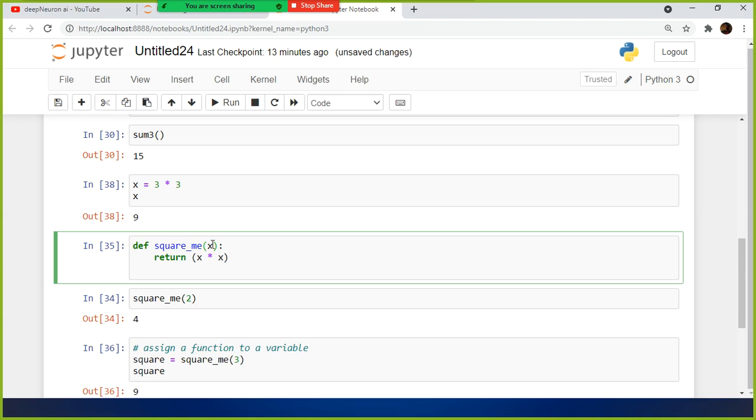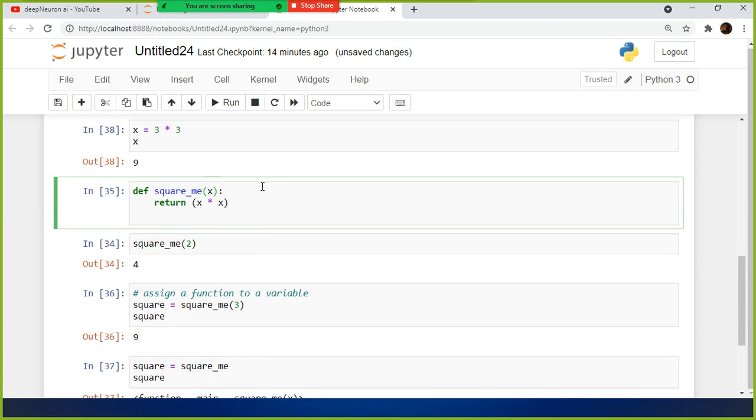Okay, sir. So can we not directly give a value for x? Okay, you are talking about this one, right? Yes, sir. Yeah, you can give that one also, I will explain that one. You can assign the value directly here also. That is called a default parameter. You can specify default values for the parameter.